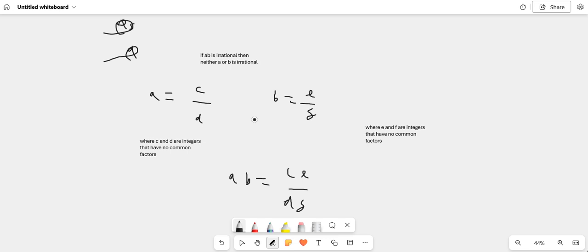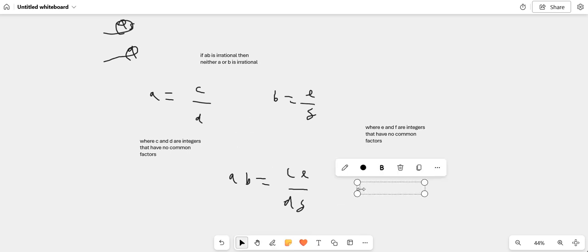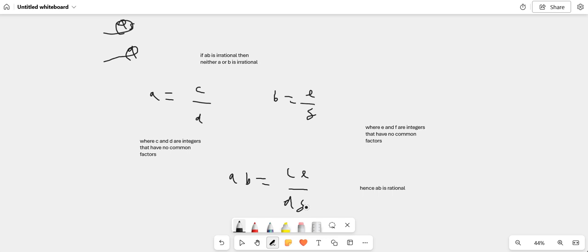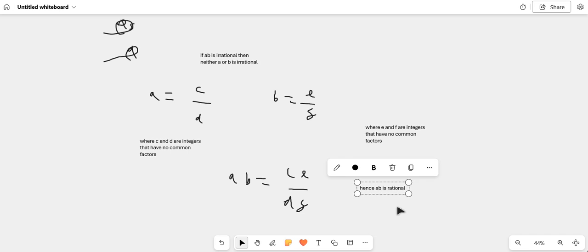And so hence I can say that AB is also rational, because CE is just going to become one number, and DF is going to become one number, and they're all different numbers, so you've got no commonality between them. That means AB is also rational. I could write this as M over Q. So therefore, hence AB is also rational, and if AB is also rational, that means that